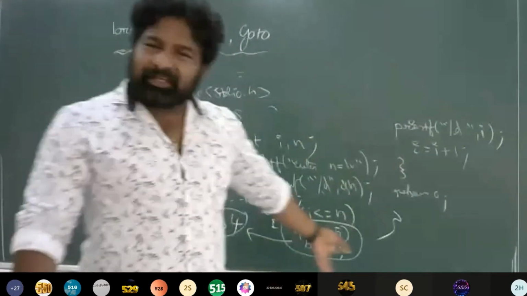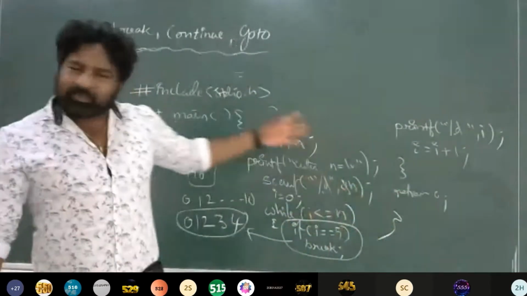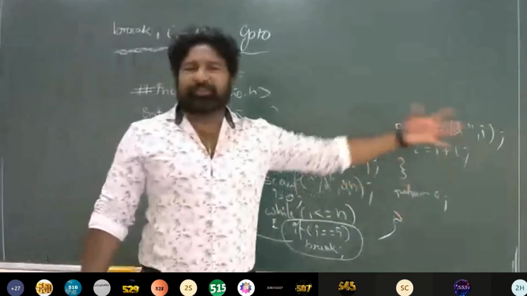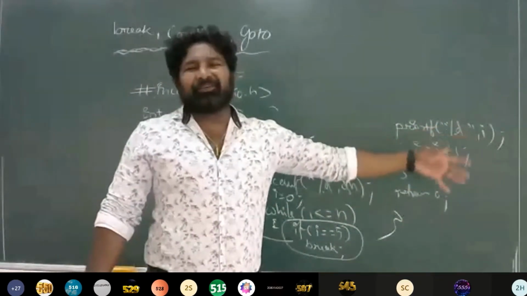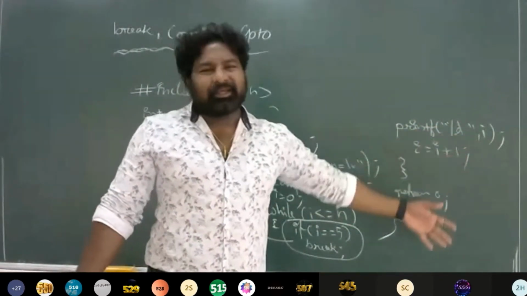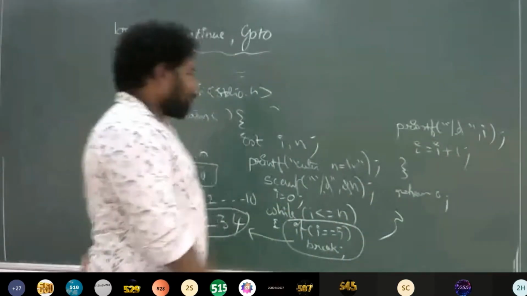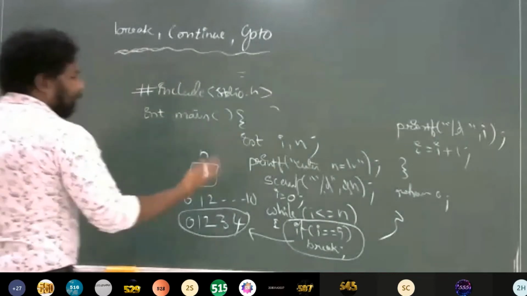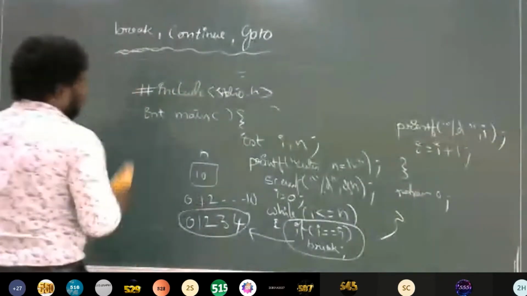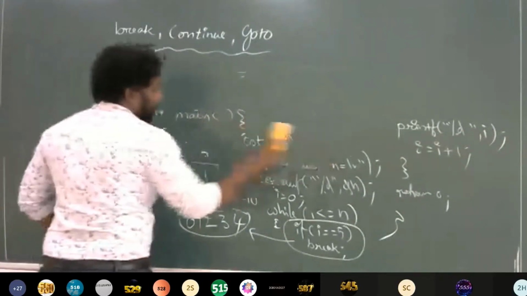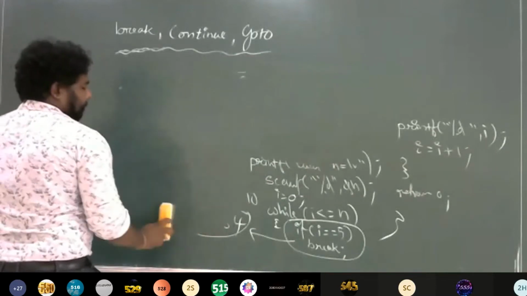This break can be used with switch, while, for, or do while. You can use it with any of the loops or the switch statement. That is the use of the break. So you can write this inside the for also. Is that clear?